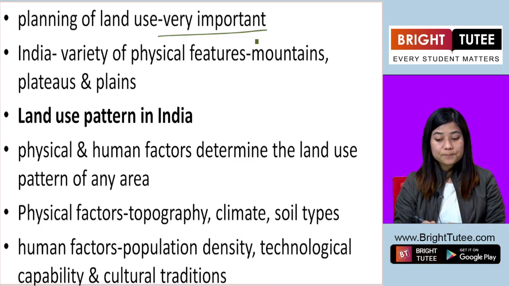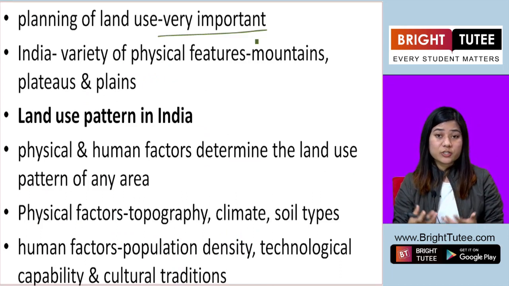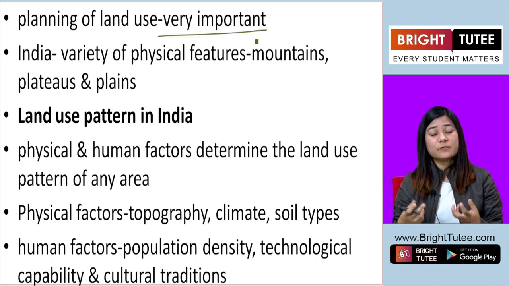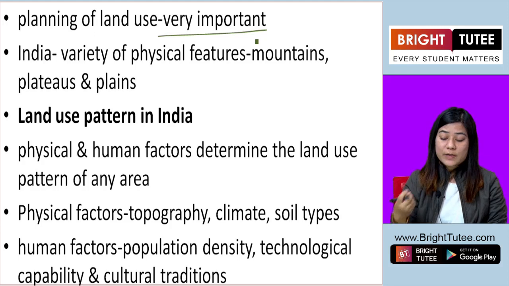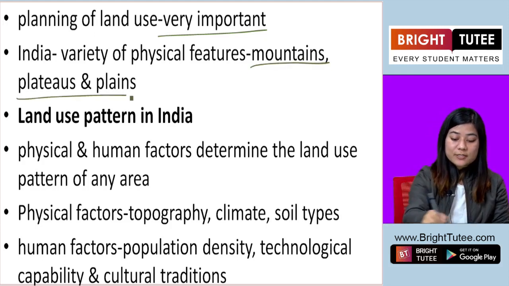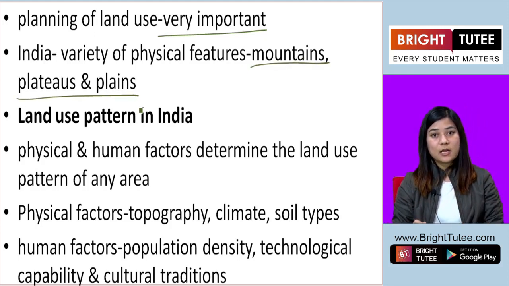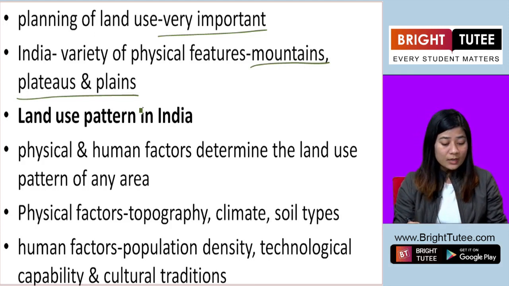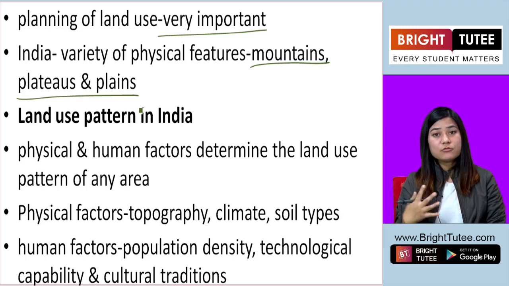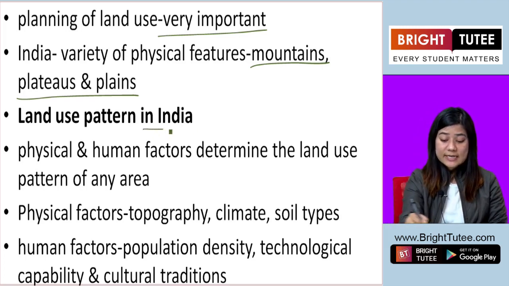Now in India we have very rich relief, or very rich physical features, right? We have mountains, plateaus, and plains. So we have a rich land resource. Now we'll look at the use of land as a resource in India.